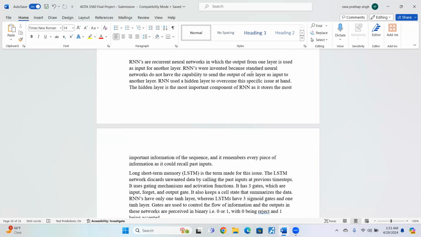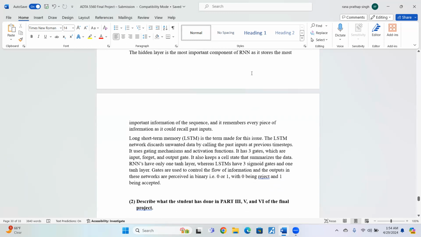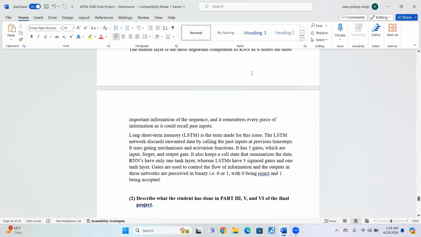But they suffer from the vanishing gradient problem and they have a lot of limitations. These limitations are overcome by LSTM networks. LSTM stands for long short-term memory, a term made up specifically for overcoming the vanishing and exploding gradient problems.